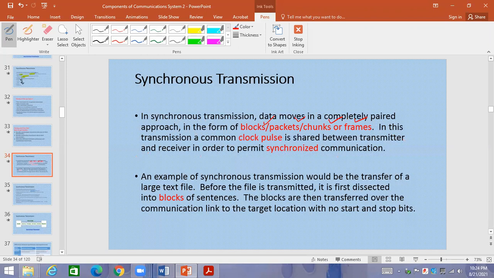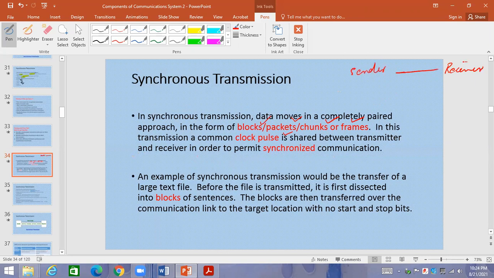In this transmission, common clock pulse is shared. Now, this is another characteristic. There is clock pulse, which manages the transmission, so that it should be transmitted on time, it should be transmitted properly. Number 3, the clock pulse is shared between transmitter and receiver in order to permit synchronized communication. Data sent from the sender should be as it is received by the receiver. There should be synchronized communication.